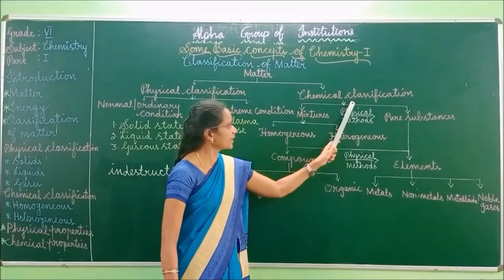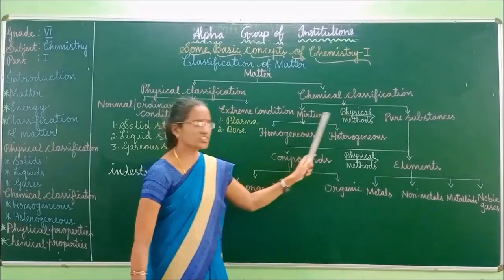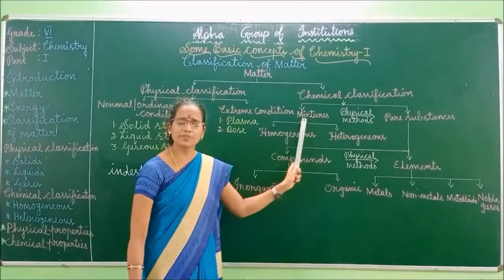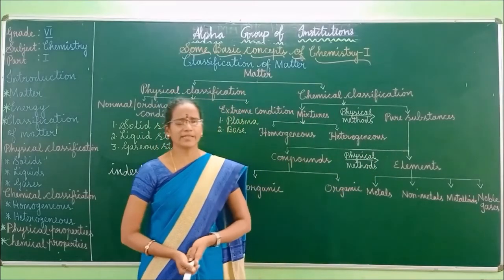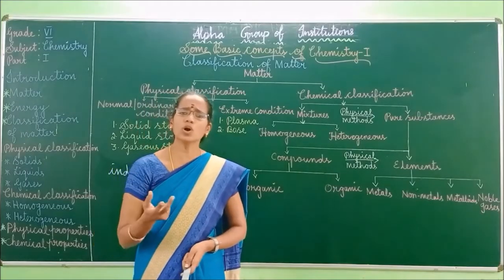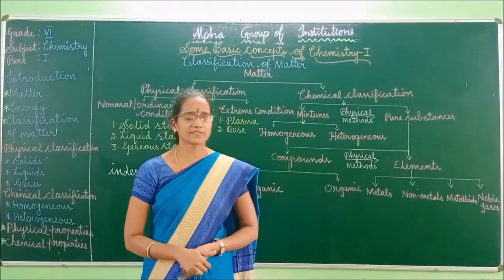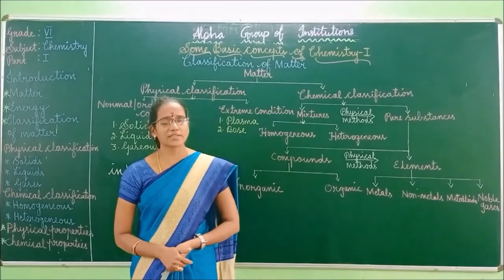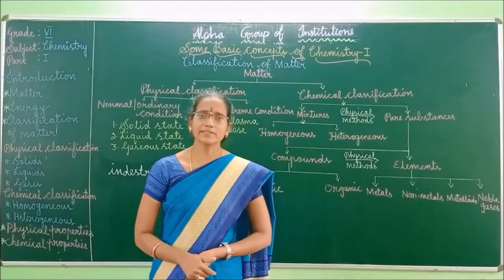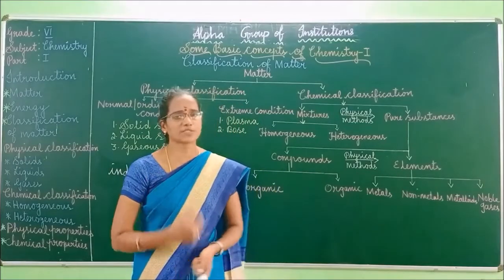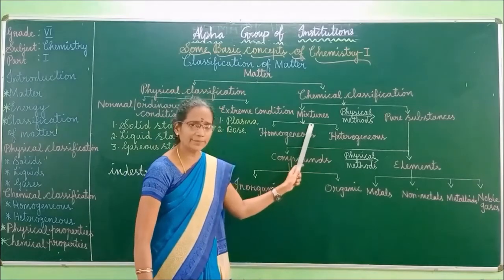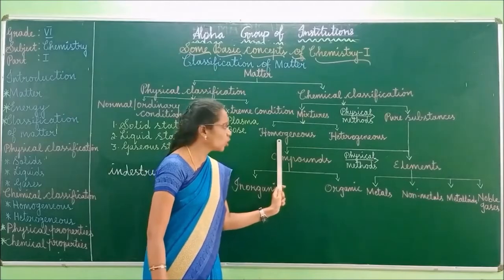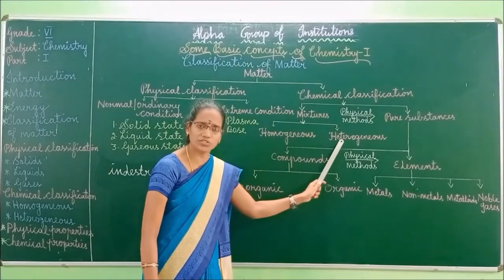Here it can be classified into mixtures and pure substances. What is meant by mixture? A mixture is a material which contains two or more different substances. This mixture is further classified into homogeneous mixture and heterogeneous mixture.